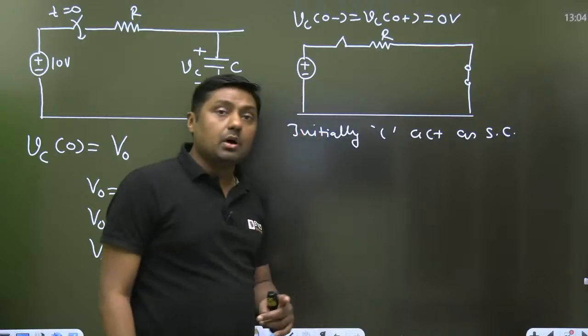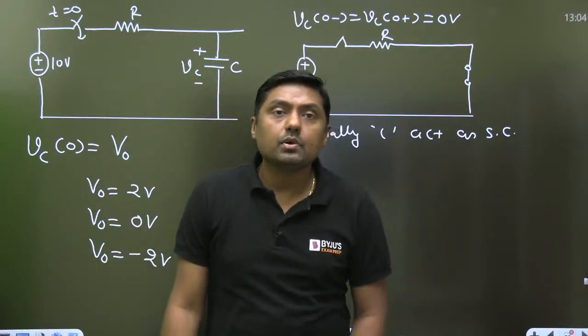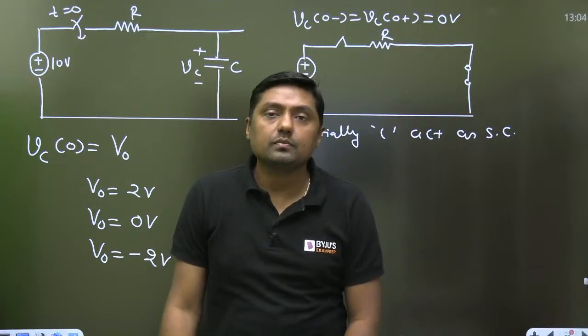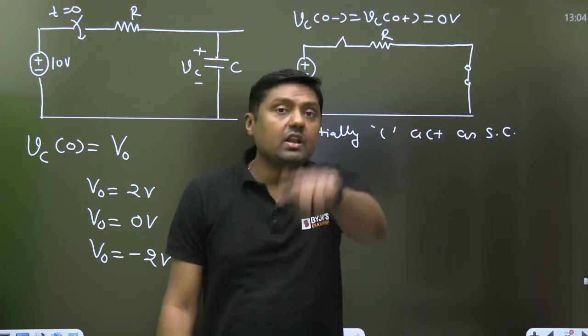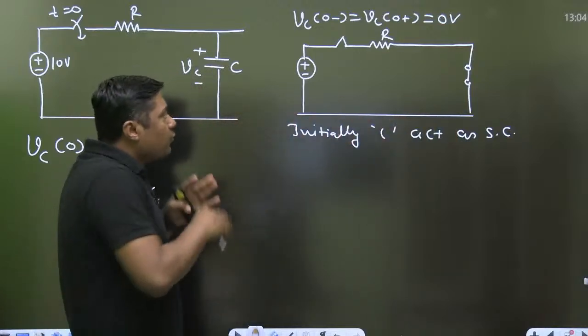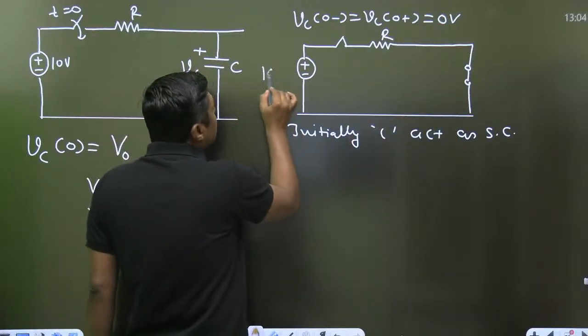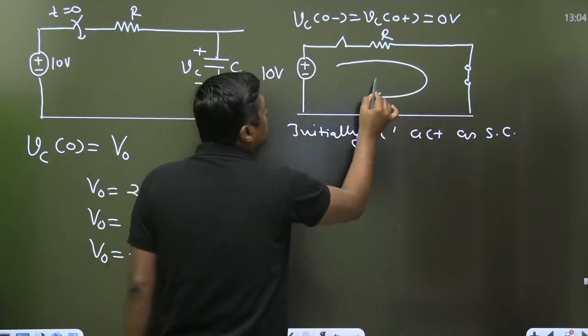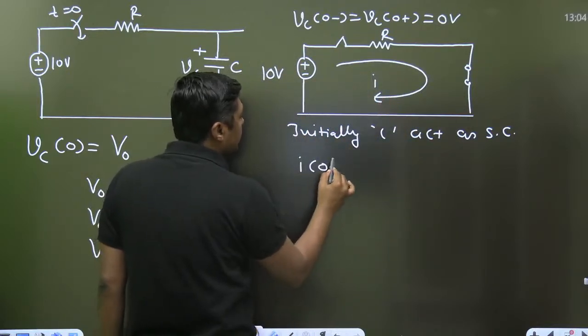But always remember, what is the initial voltage across the capacitor, everyone? 0. Then it will act as a short circuit. Once it acts as a short circuit, you can calculate the initial current through the circuit, I0.